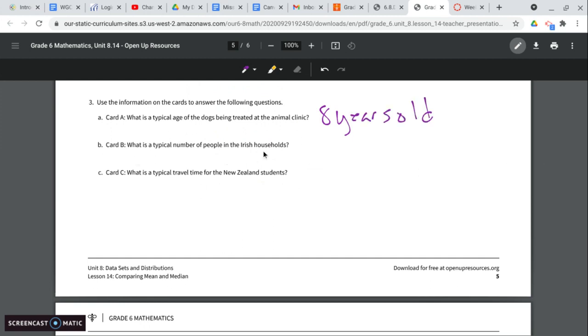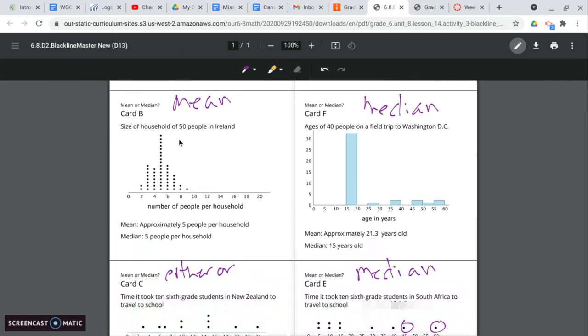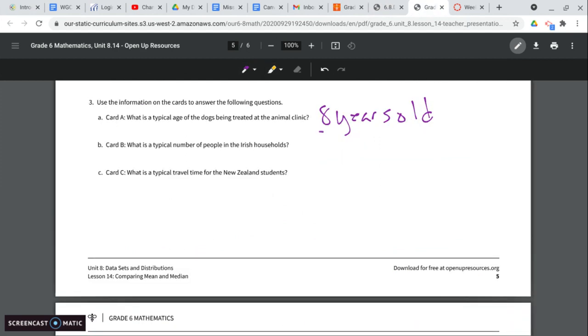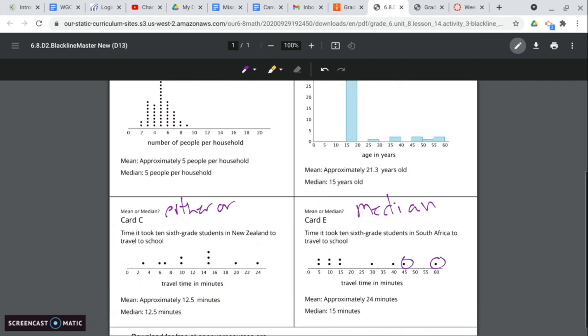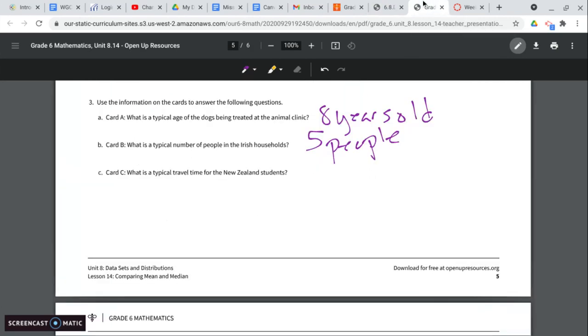Card B, what is a typical number of people in Irish households? So card B, both are 5, so 5 people. For C, what is a typical travel time for New Zealand students? So for this one, it's 12.5. They both average out to about 12.5.